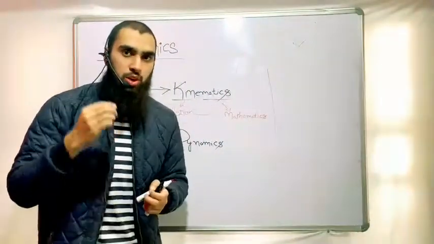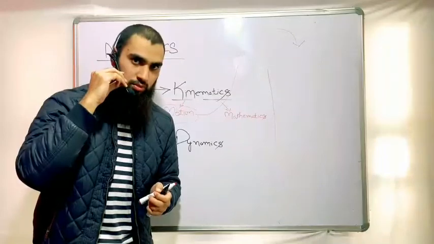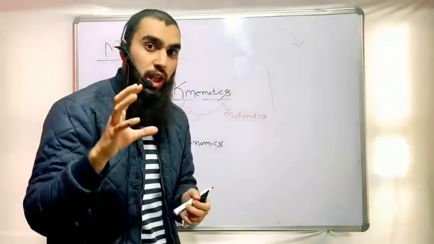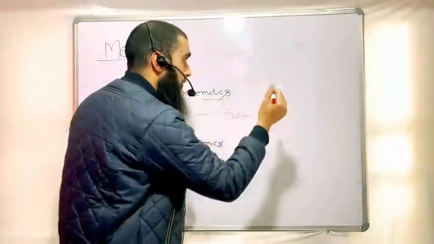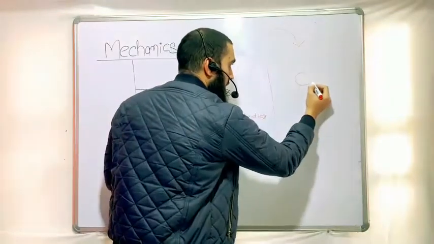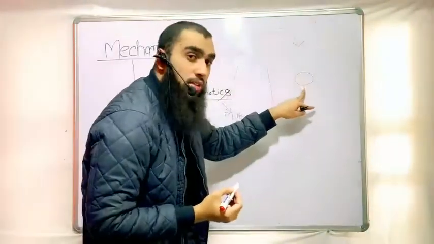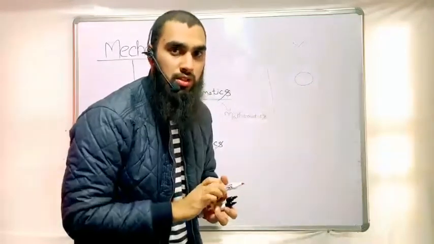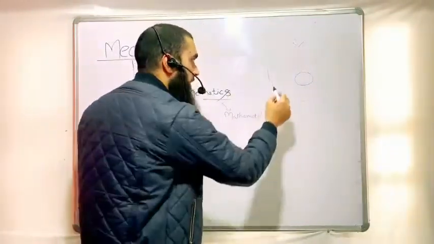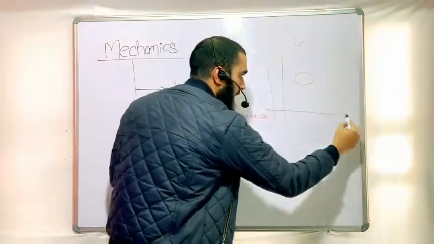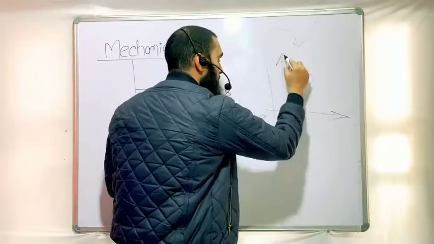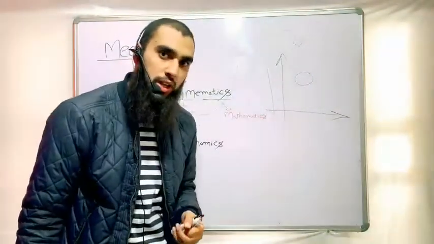When the position of the body changes, we can say the body is in motion. Now we have to see the change in position. If I'm telling you that this is my body, any object, I have to locate where it is. We have to use a reference system for this. From today onwards, remember the reference system we use in mechanics is called the Cartesian coordinate system. So we will simply use the Cartesian coordinate system to locate any body.